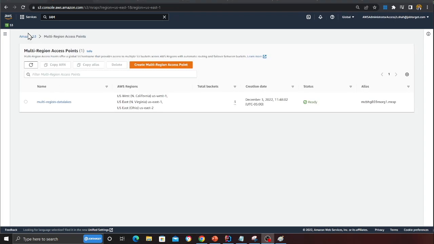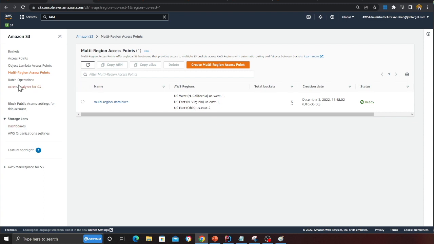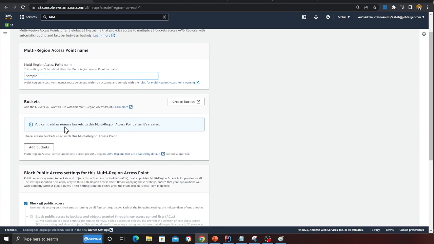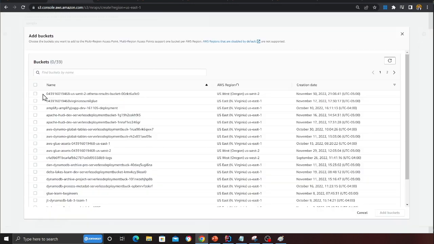To start this project, head over to Amazon S3 and click on Multi-Region Access Points, which you can find in the left side navigation bar. Click the orange button that says Create Multi-Region Access Point, and name it something like sample, whatever you like. Then select buckets.